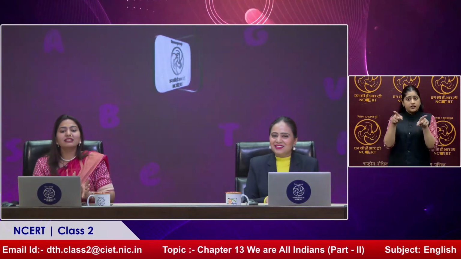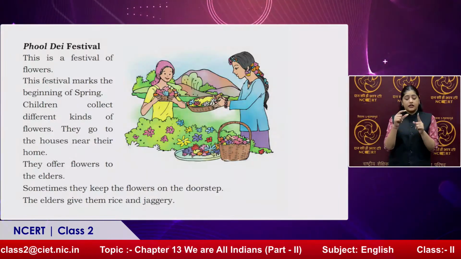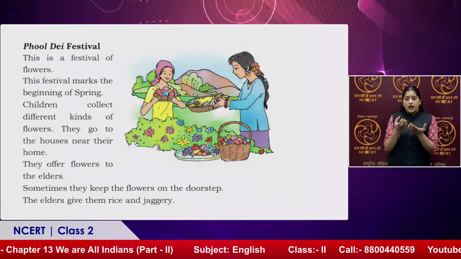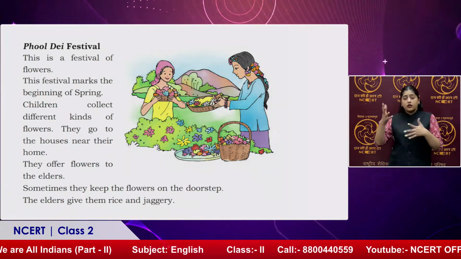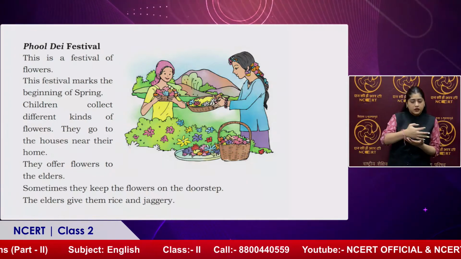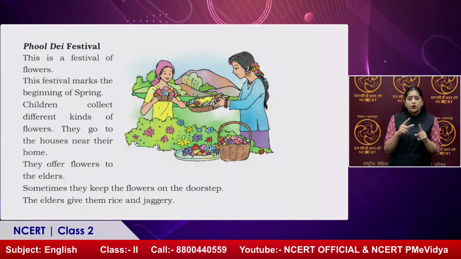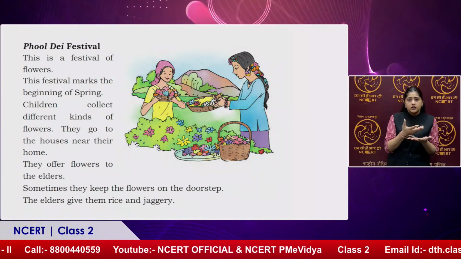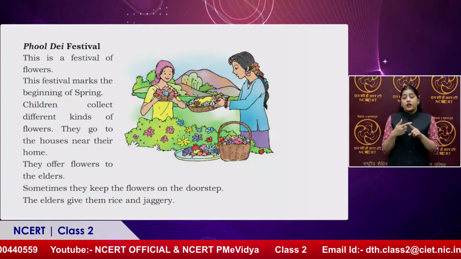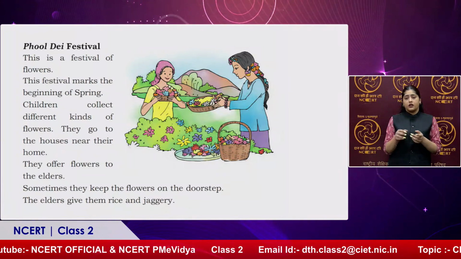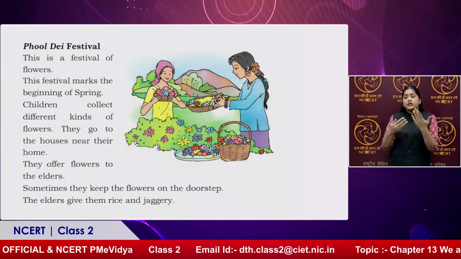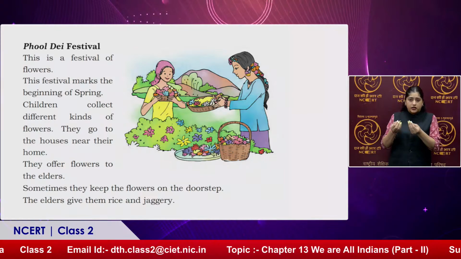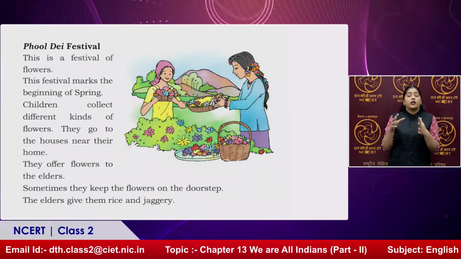This festival marks the beginning of spring. Children collect different kinds of flowers. They go to the houses near their home. They offer flowers to the elders. Sometimes they keep the flowers on the doorstep. The elders give them rice and jaggery. So this festival is more about collaboration of the children in their vicinity. They come together, collect flowers, and offer them at the doorsteps of their neighborhood, and in return they get rice and jaggery.